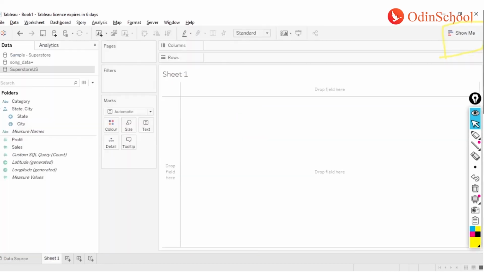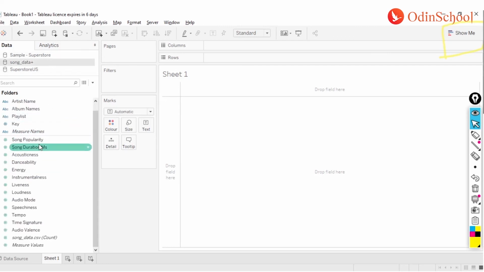Now if I go back to my sheet number 1, instead of Superstore data, because it has very limited columns, I'm going to use some other database over here, let's say I want to see songs data. In the songs data I have various values in the dimensions and measures. In our previous class, when we were creating the charts, we saw what a dimension is and what a measure is.